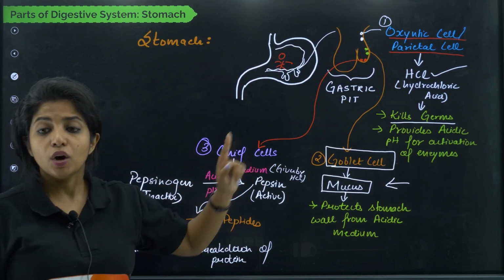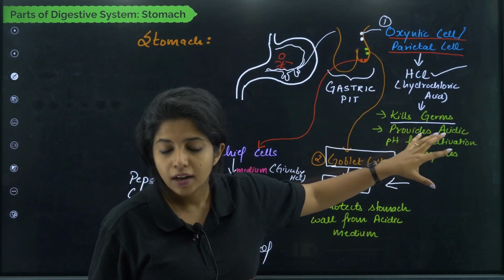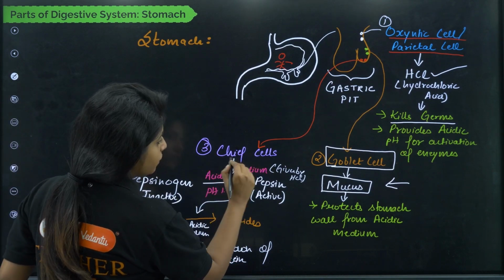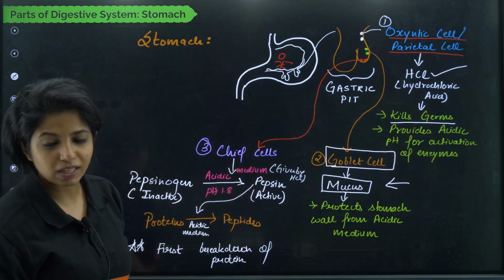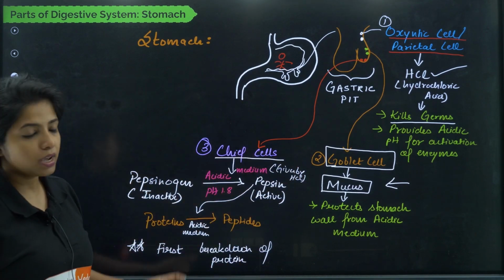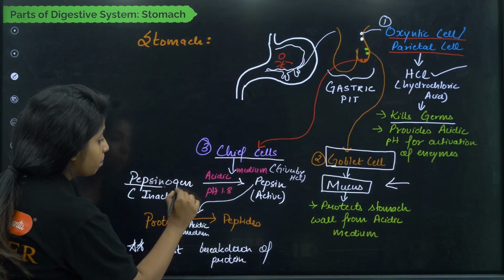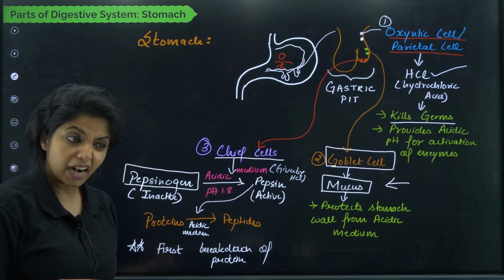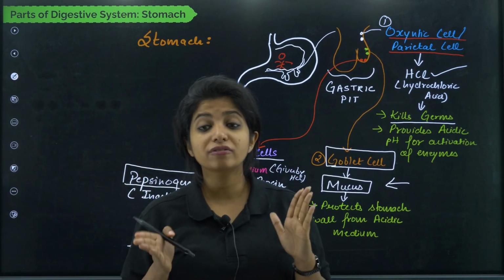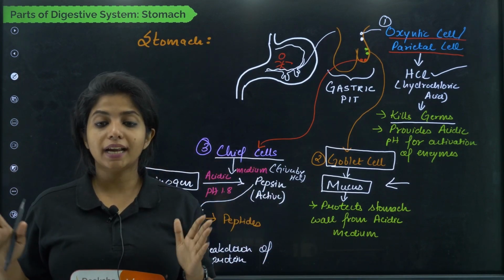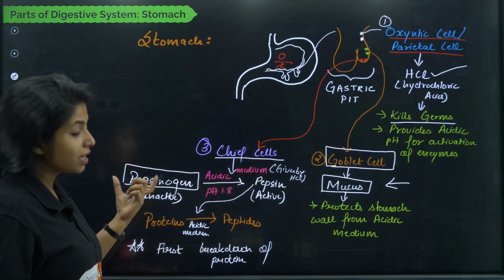Now comes the guy who needs this particular acidic pH. Who are those children? They are the chief cells. Okay, they are not the chief cells, but chief cells are the ones that are going to release the enzyme that is going to need the acidic pH. So the first enzyme which is there is known as pepsinogen. What is it, children? Pepsinogen. But the sad fact about pepsinogen is it is kind of inactive. Whenever the term "gen" comes, just understand that they are inactive. So pepsinogen is kind of inactive.